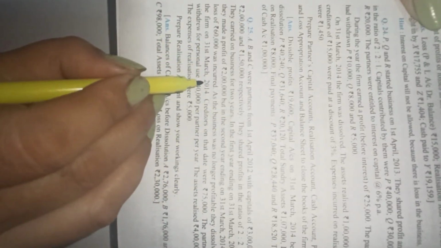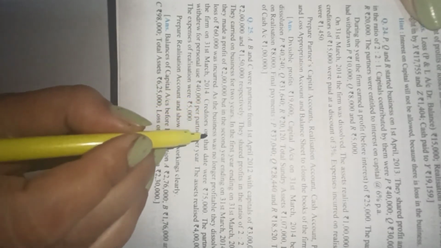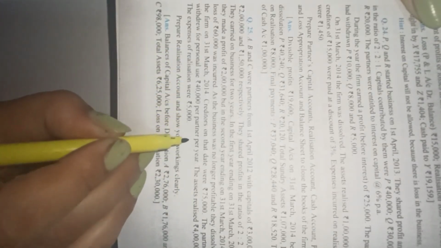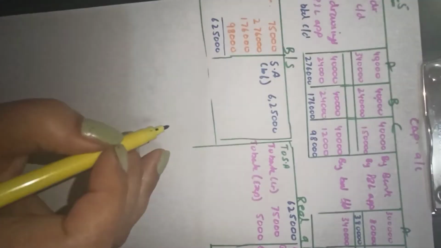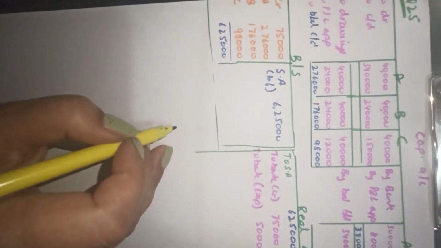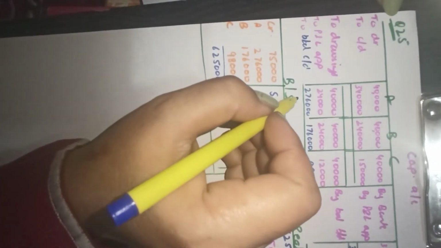Okay, the 2 years' balance sheets have not been given. As the business was no longer profitable, they dissolved the firm on 31st March 2014. Creditors on the date of dissolution were 75,000. Partners withdrew rupees 40,000 per partner per year, and the assets realized rupees 4 lakh. Expenses on realization. So here, according to the question now, what is not given? The assets realized are given, but the assets value is not given. For that, we need to know the capitals.